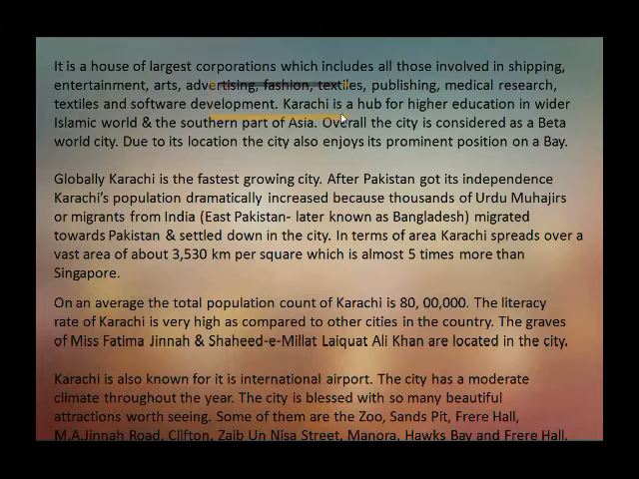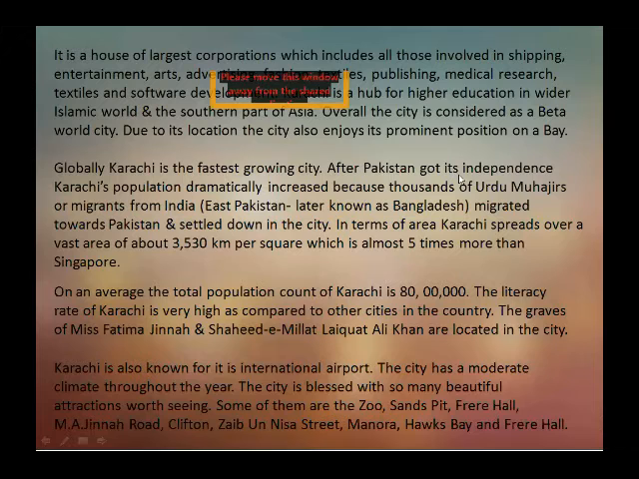Globally, Karachi is the fastest growing city. After Pakistan got its independence, Karachi's population dramatically increased because thousands of Urdu Mahajirs, or the migrants from India and East Pakistan, later known as Bangladesh, migrated towards Pakistan and settled down in the city. In terms of area, Karachi spreads over a vast area of about 3,530 square kilometers, which is almost 5 times more than Singapore.